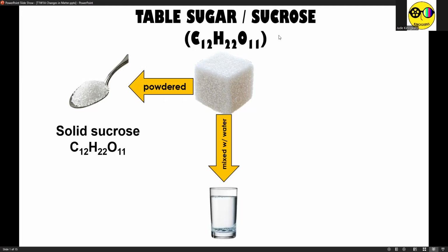On the other hand, once you start mixing sugar cube or sucrose cube with water, it starts to melt. Meaning we started with solid sucrose and this time we end up with liquid sucrose. But only the physical state of sucrose changed. Sucrose is still sucrose, therefore we're still going to follow the formula C12H22O11.